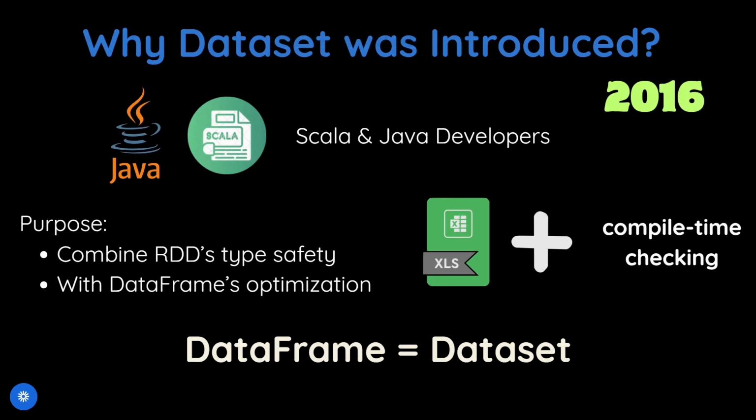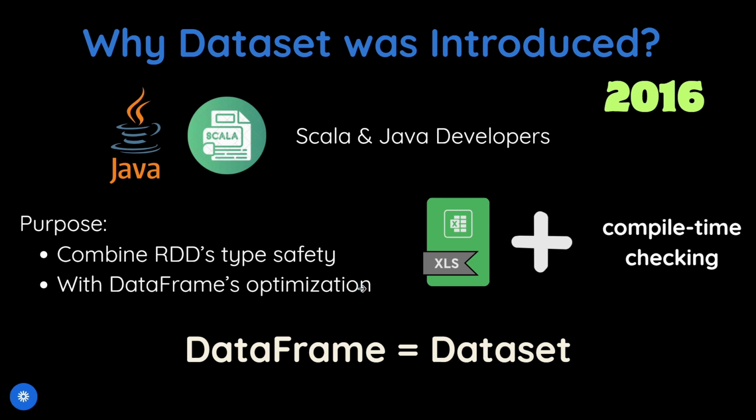Let's talk about the most important, confusing but powerful API in Spark, that is Dataset. Dataset was introduced in 2016 and was created mainly for Scala and Java developers. A Dataset in Apache Spark is a strongly typed and distributed collection of data, which combines RDD's type safety and DataFrame's optimization. That's why DataFrame is equal to Dataset.